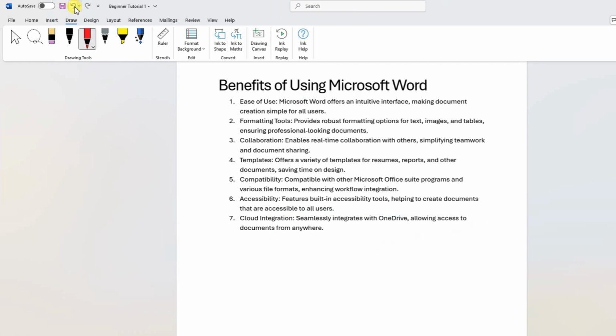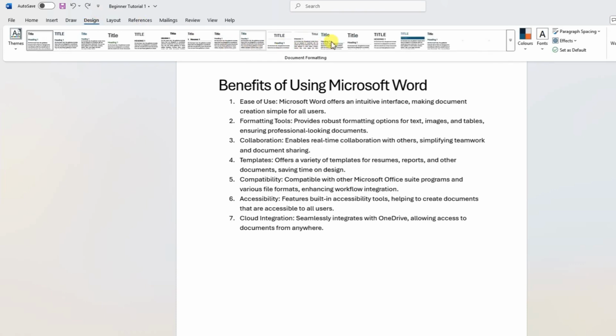Again, undo action from this one. Move on to next tab. Next tab is design tab. Design tab is the different styles of the text as well. You can choose from here.